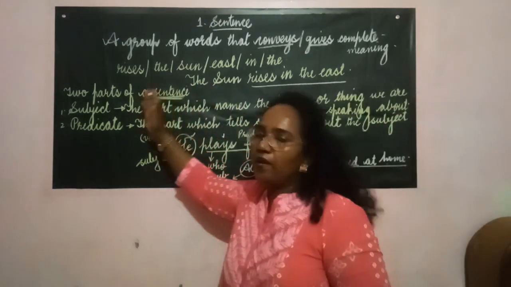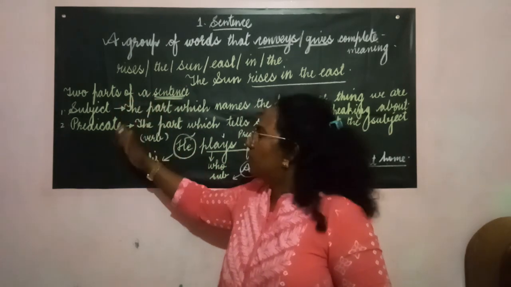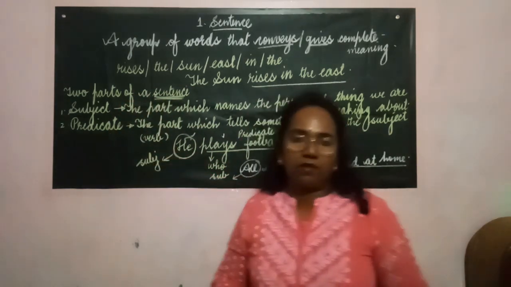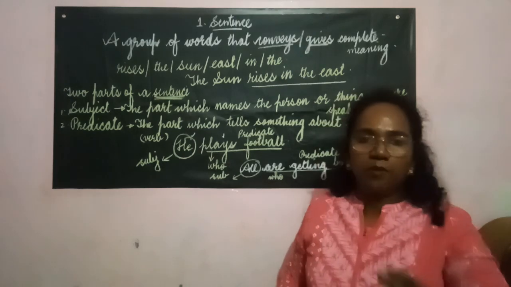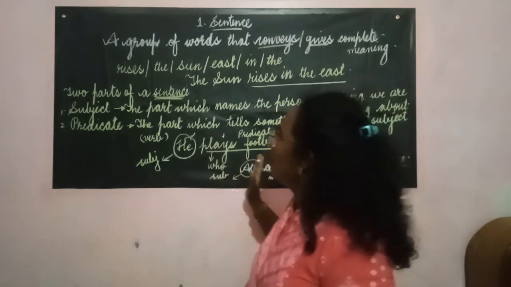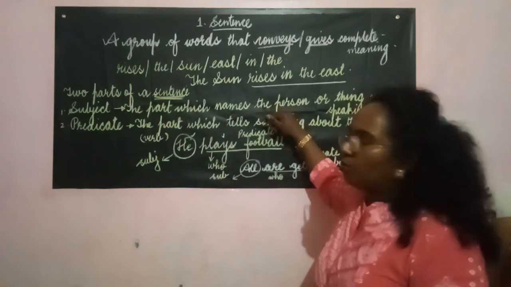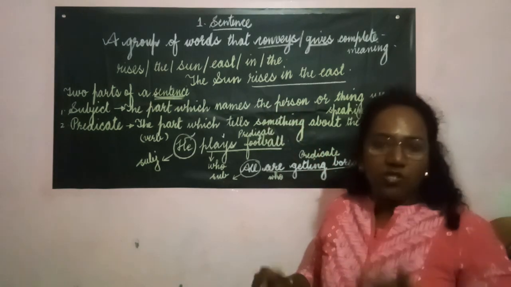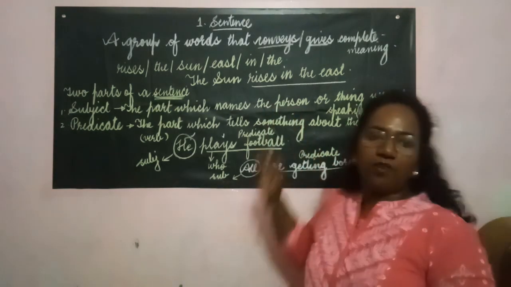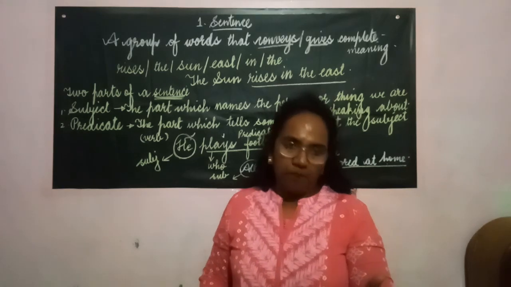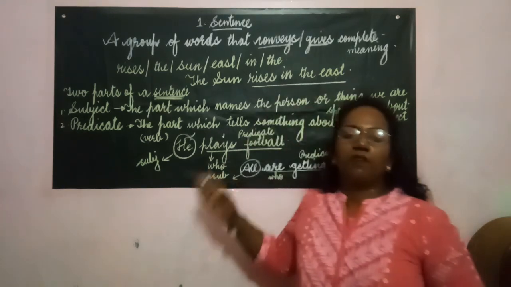Broadly, we divide the sentence into two parts only, the subject and the predicate. Object, complement, and verb all come in the predicate part, and mainly the nouns, the pronouns, the gerund and the "to plus V1" parts come in the subject part. Okay, with this we are winding up.